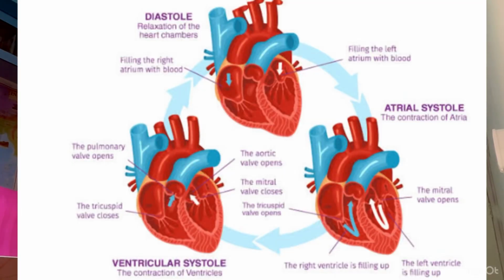Now I'll be talking about the cardiac cycle and how it takes place. It's very easy. You will be looking at the diagram mentioned here. We know that the auricles contract first to pump blood into the ventricles, which relax at the same time to let in the blood. The ventricles contract with a greater force almost immediately after and push the blood into the aorta and the pulmonary artery. I hope it is clear, because the left ventricle will pump blood into the aorta and the right ventricle will pump blood into the pulmonary artery.